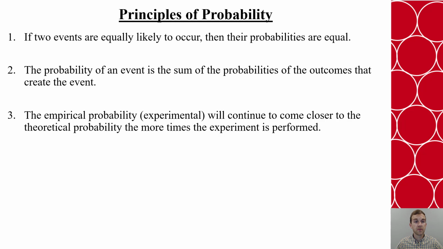Now, we have 3 fundamental principles of probability. First, if 2 events are equally likely to occur, their probabilities are equal. Second, the probability of an event is the sum of the probability of the outcomes that create that event. And third, the empirical probability, which is when we do an experiment, will continue to come closer and closer to the theoretical probability the more times that we perform the experiment.